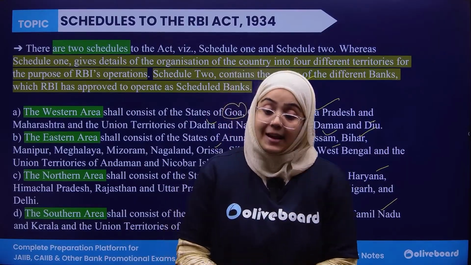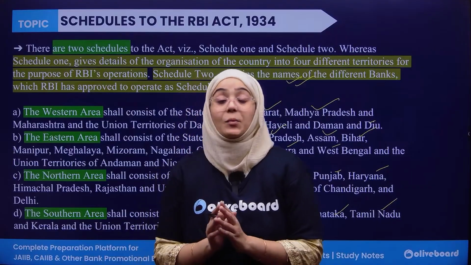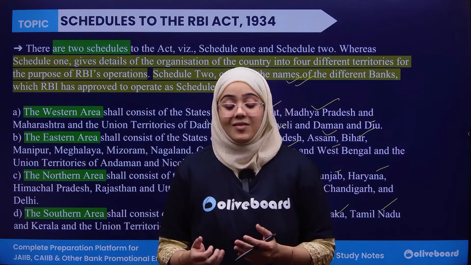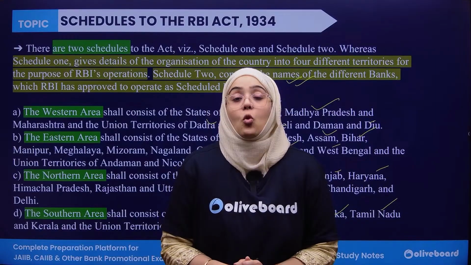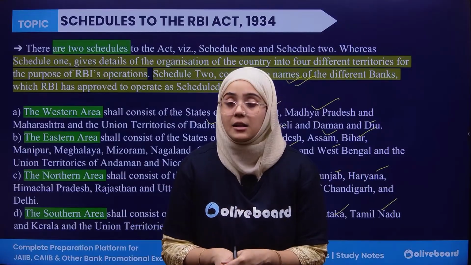So this is the complete Reserve Bank of India Act 1934, which is very important for all of you. Why? Because you are a banker, and as a banker you are expected to know the important characteristics of the RBI Act 1934.